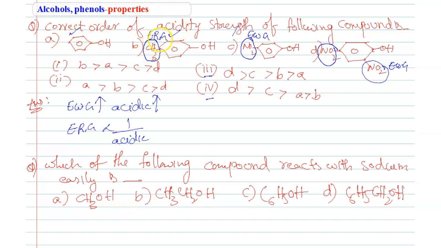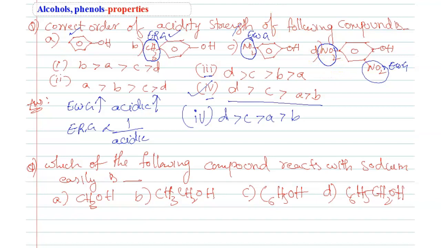Electron releasing groups decrease the acidic nature, so B is less acidic than A. So D greater than C greater than A greater than B. So the option is the 4th one.